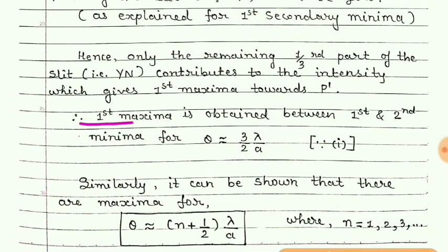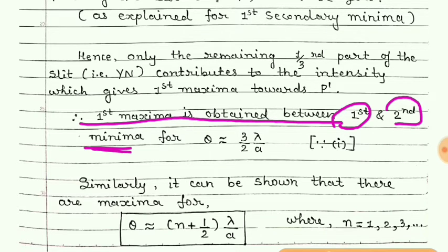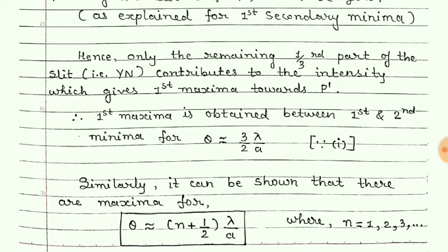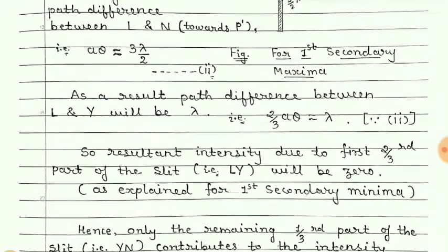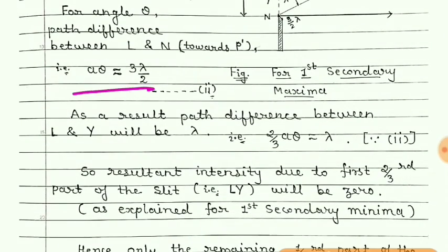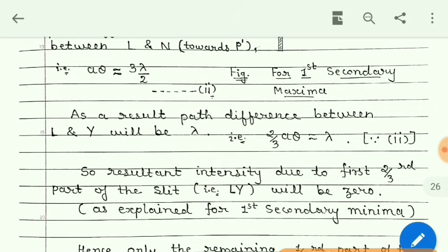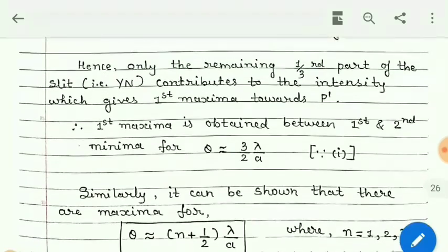And so first maxima is obtained between first and second minima at an angle theta equal to 3/2 lambda by A. Why is theta this much for that first maxima? It is from this. Just make theta the subject here. If you make theta the subject here, then you will get this.